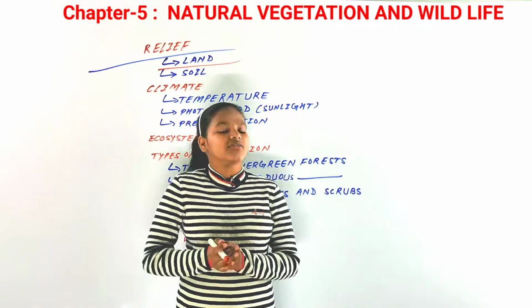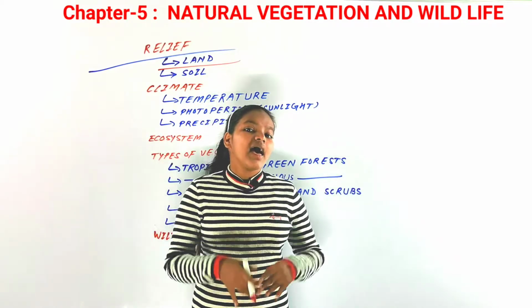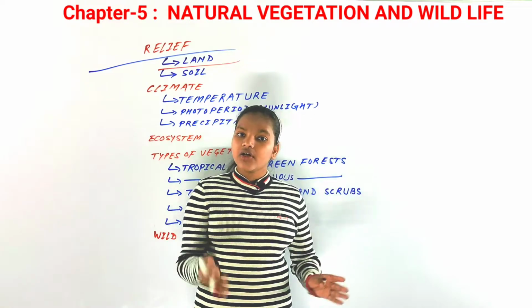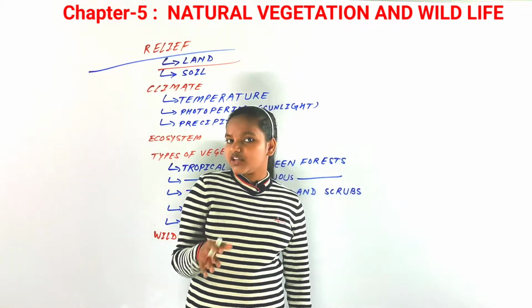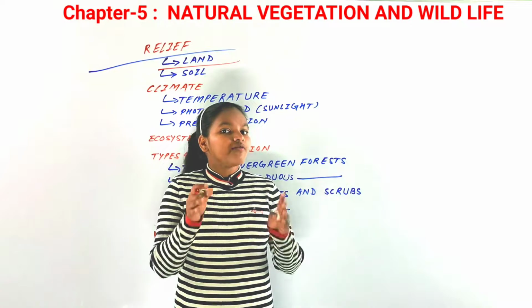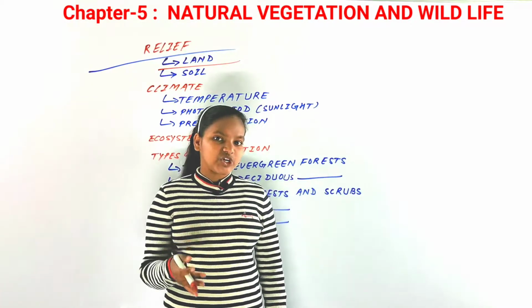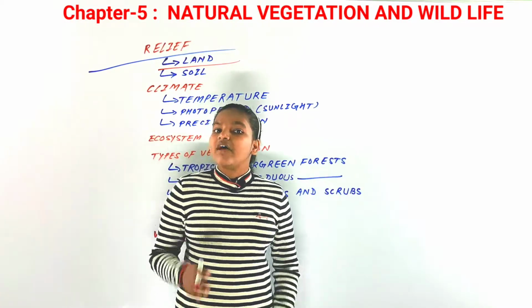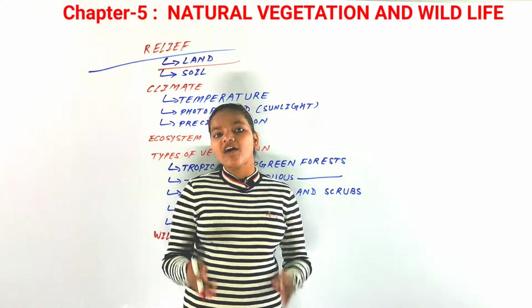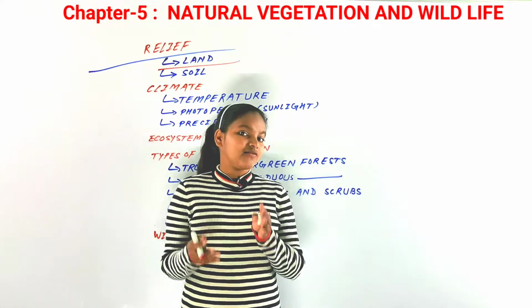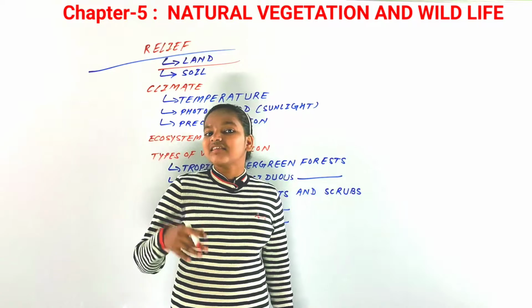Let's discuss it first. Now flora means any plant community of a particular area that is present in that particular area or region, and fauna is about the animal species. So you could say that when we talk about flora and fauna, they have been affected by many factors that we are discussing. So first is land.